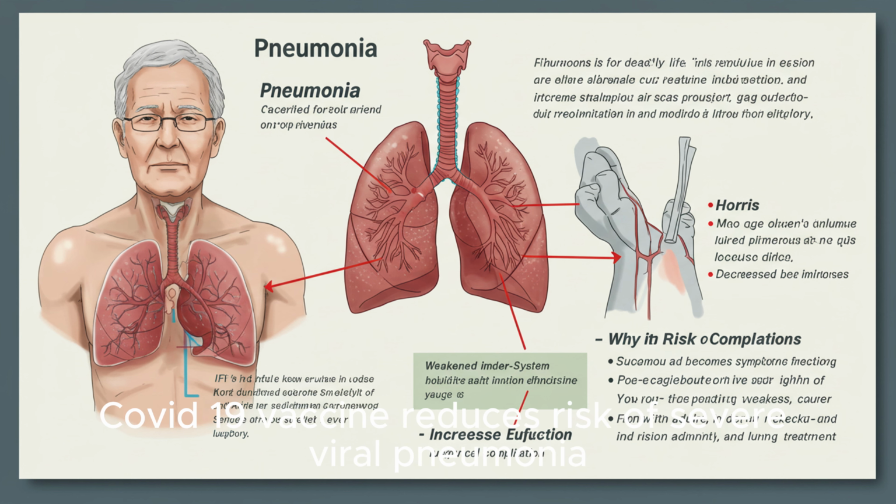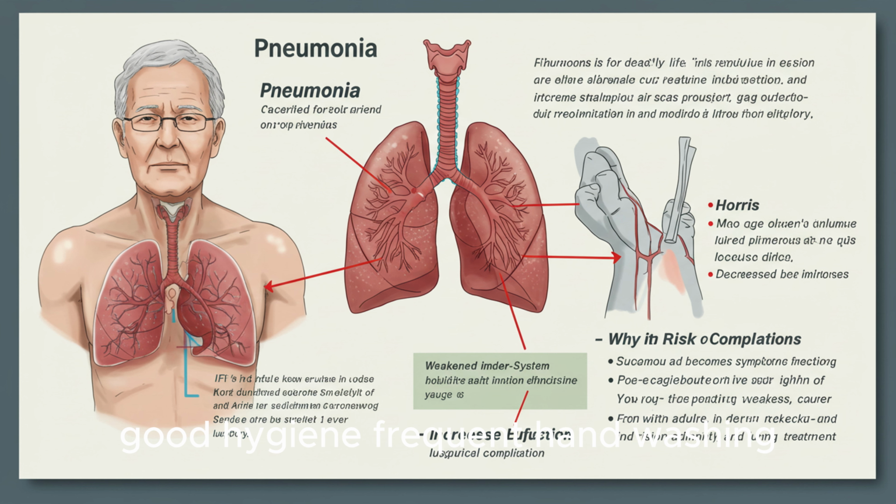COVID-19 vaccine reduces risk of severe viral pneumonia. Quit smoking. Smoking damages lung tissue and impairs the lung's ability to fight infection. Manage chronic conditions. Keeping illnesses like diabetes, COPD, and heart disease under control lowers overall risk. Good hygiene. Frequent hand washing and avoiding close contact with sick individuals help prevent infections.